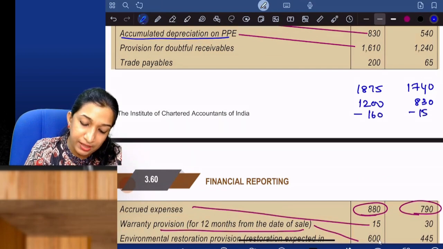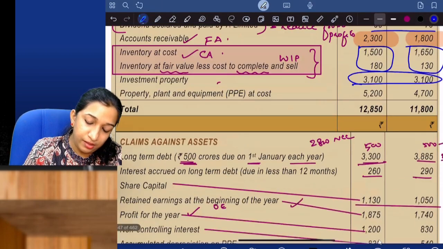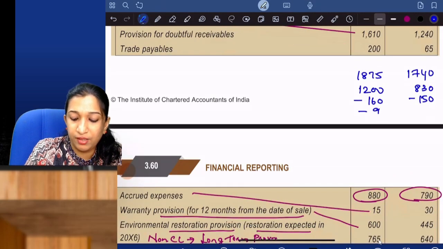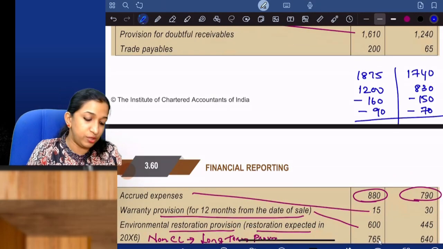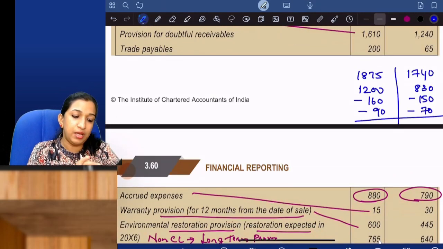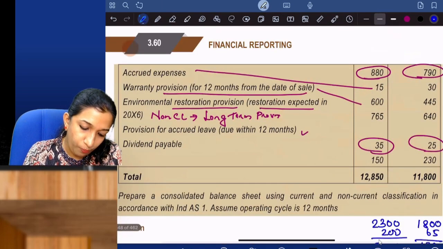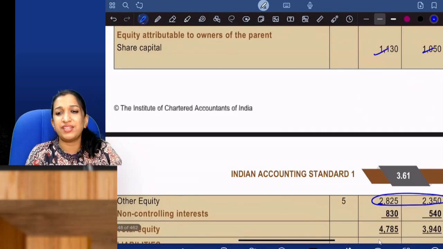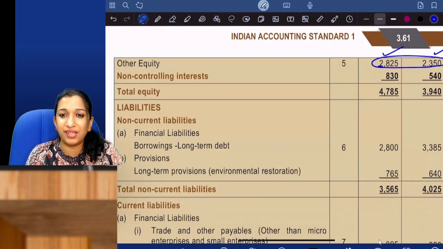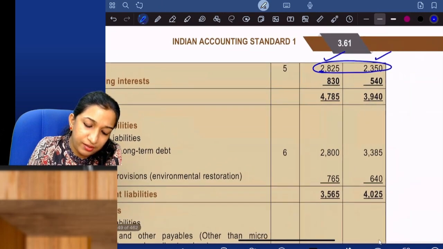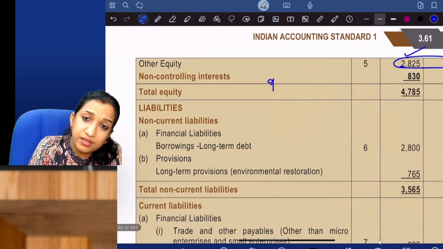Dividend declared and paid, 90 and 70. If a dividend is declared but not paid, that will show under current liability. So 1,875 plus 1,200 minus 160 minus 90 is 2,825, and 2,350. It is matching, right? NCI is given, I've taken the figures given.